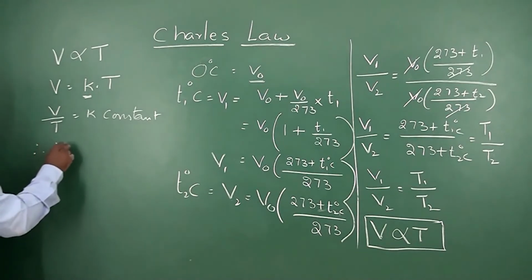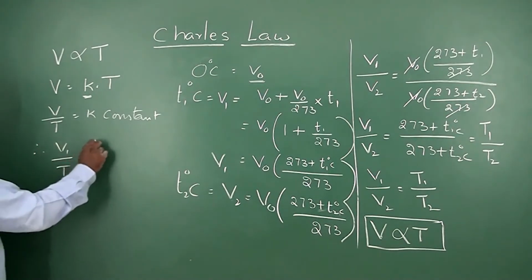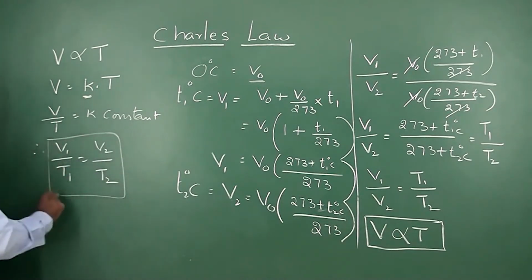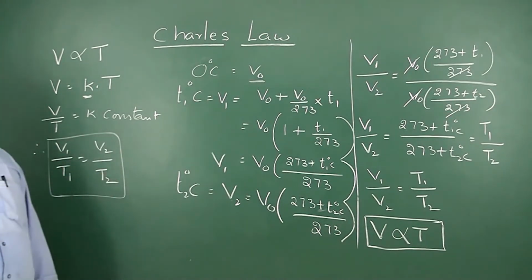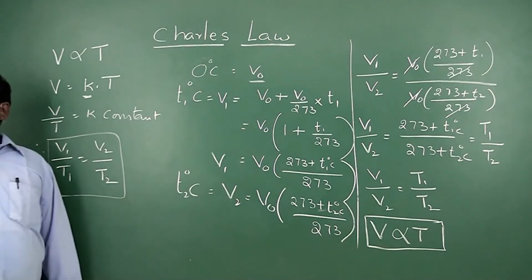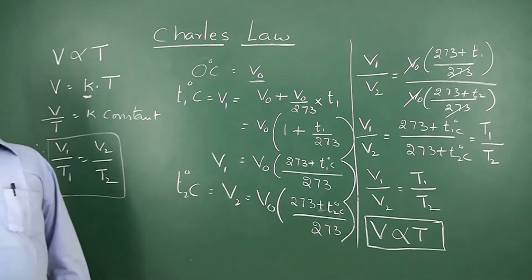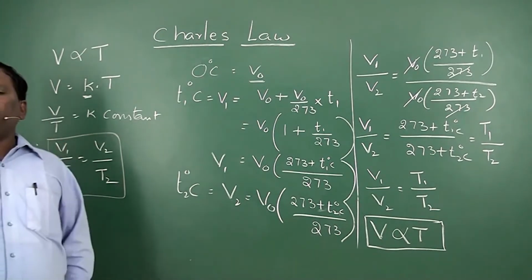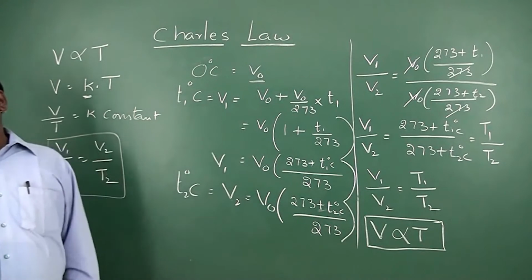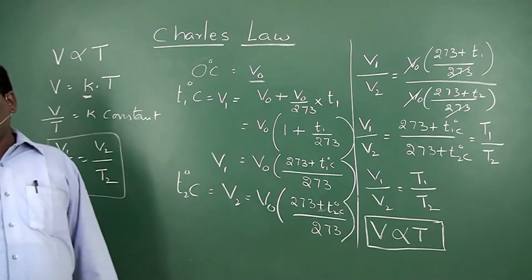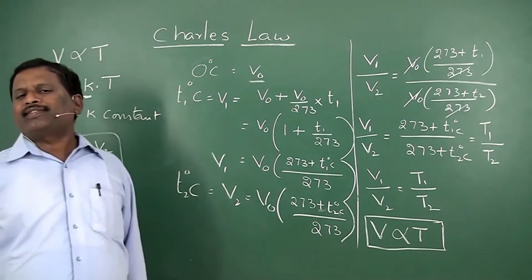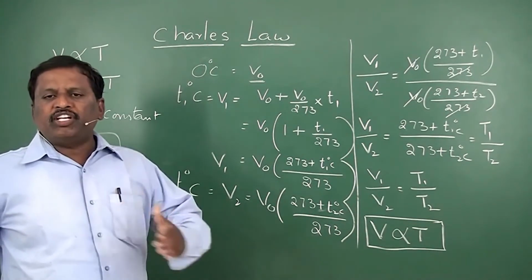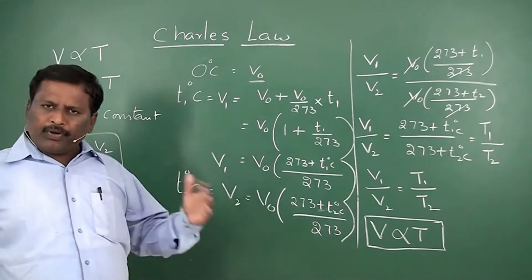Therefore, V1 by T1 is equal to V2 by T2. This is another form of Charles' law. Charles studied the relationship between the volume of the gas and its temperature at constant pressure. He took a certain amount of gas, which means its mole number is constant, and he studied the change of its volume at constant pressure.